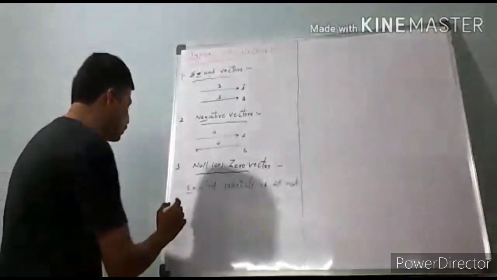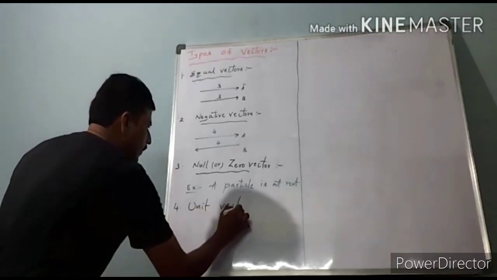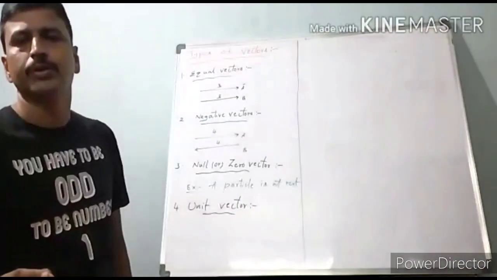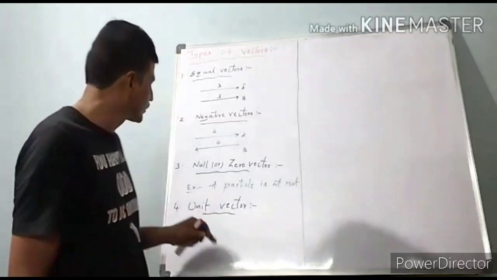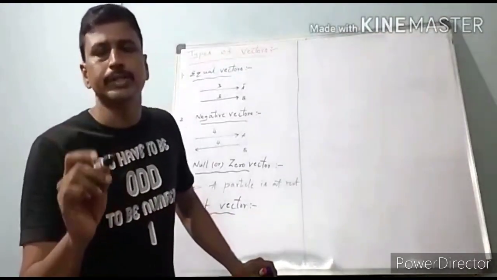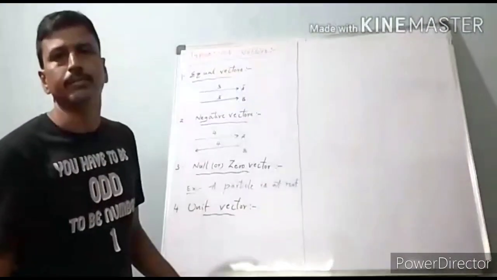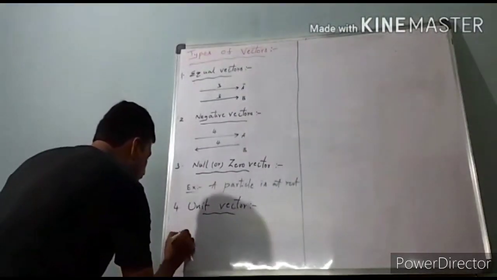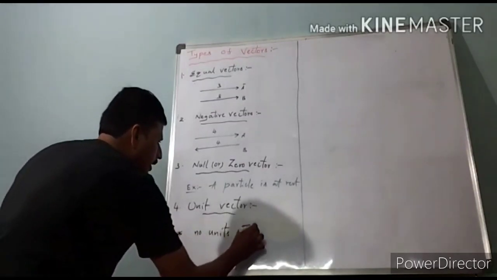Next one, unit vector. A vector whose magnitude is 1 or unity is called a unit vector. It has no units and dimensions.